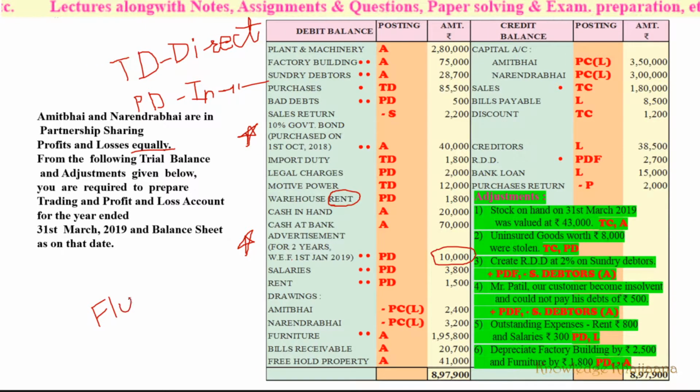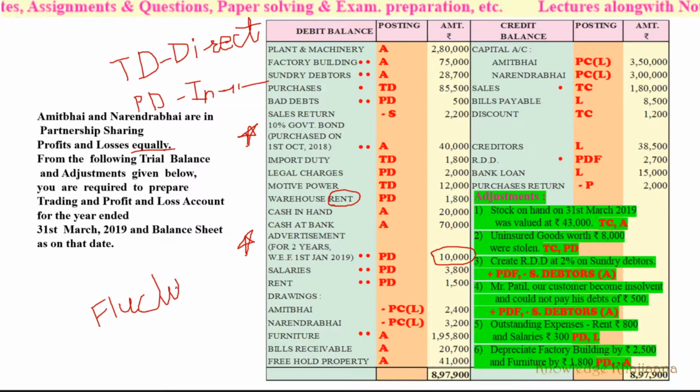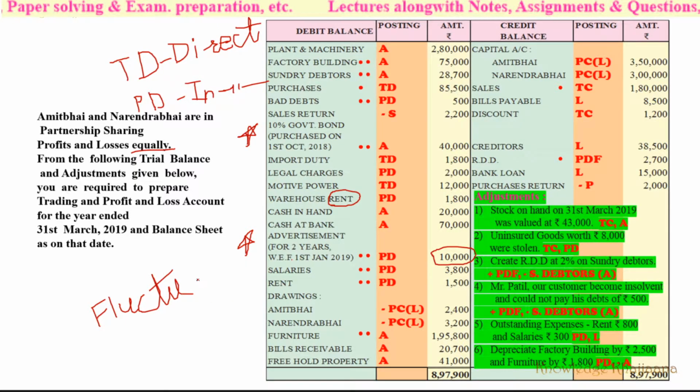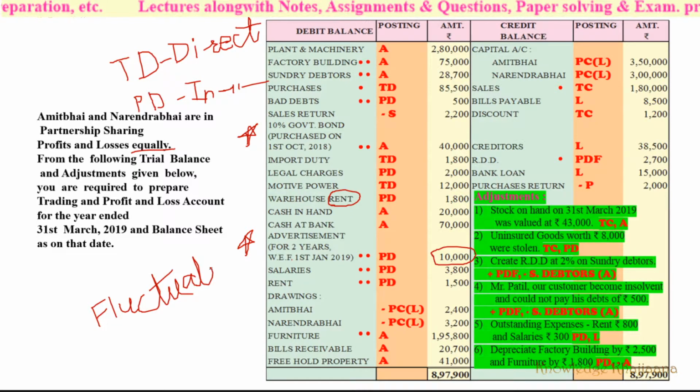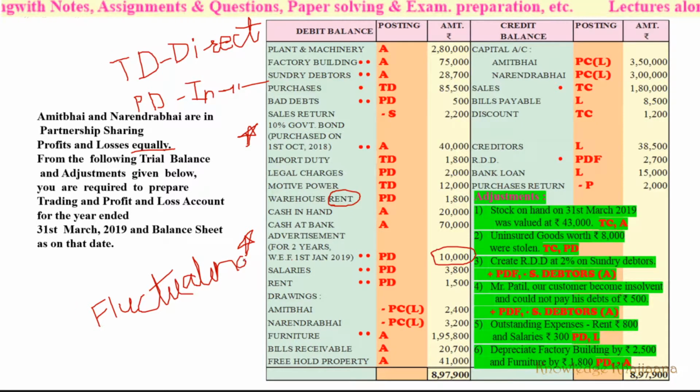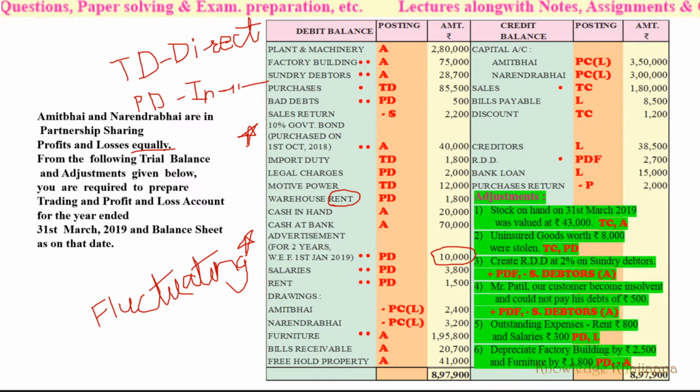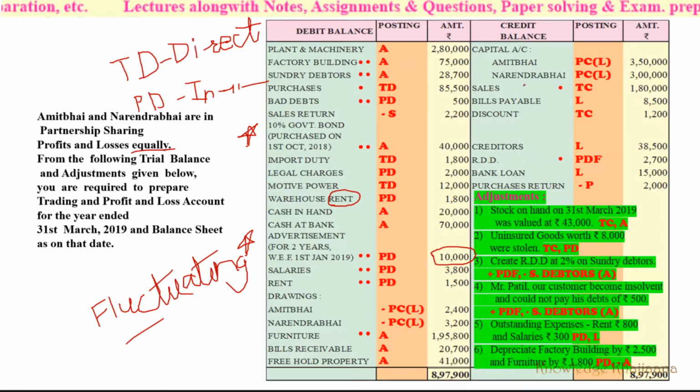So we can deduct their drawings from partners' capital on the liability side of the balance sheet. Deduct that amount of drawings from partners' capital at the liability side. Same for the rest: furniture, asset; bills receivable, asset; freehold property, asset. Then capital accounts of Amit Bhai and Narendra Bhai, partners' capital at the liability side, fluctuating capital method. Sales, trading account credit side; bills payable, liability.